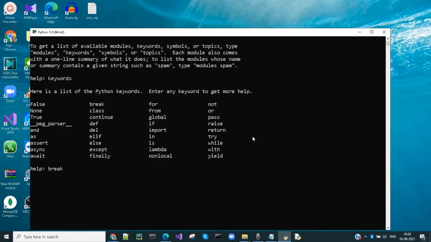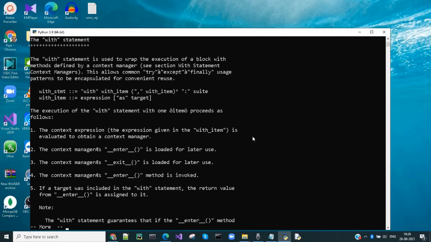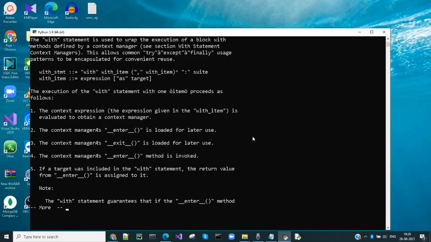For example, I am typing break. So it shows the information about break. I am typing with. It shows more information about with.